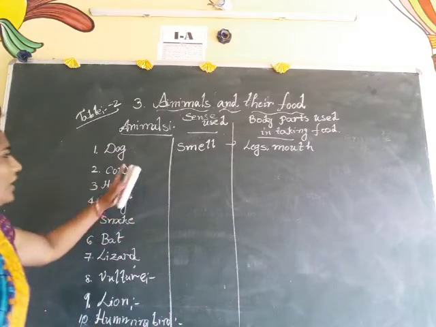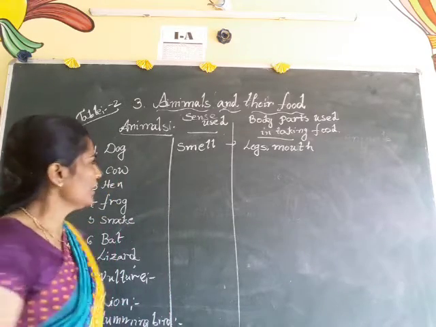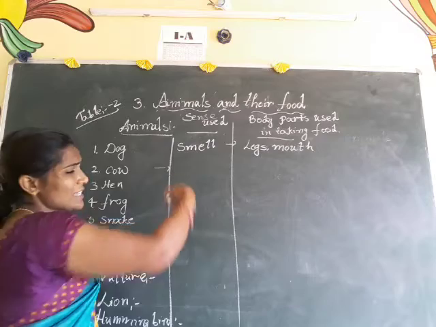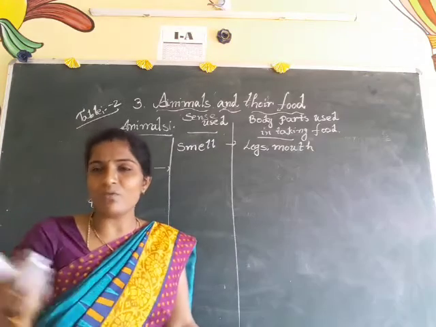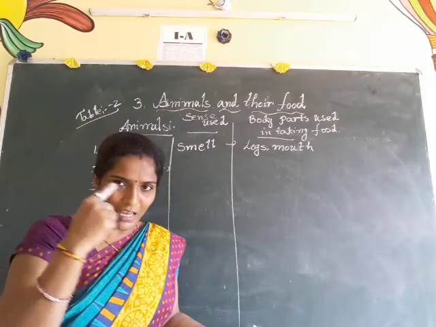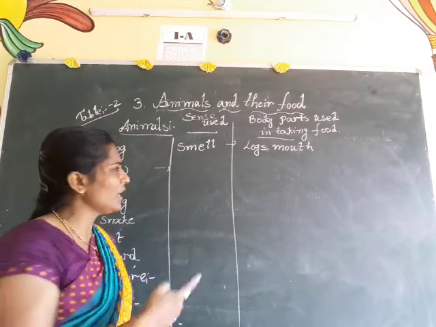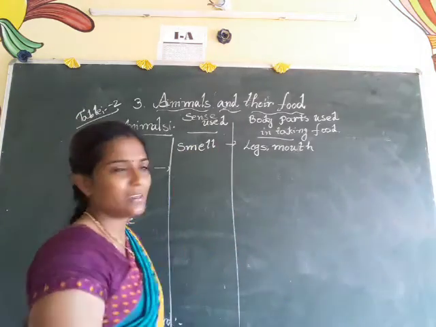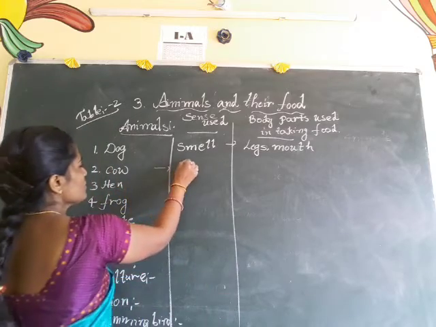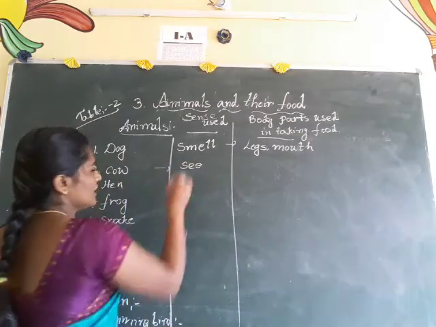Now coming to the cow. How does the cow use its sense? Which sense does it use while finding food? See, with its eyes only. When the cow sees the grass, after that only it will go near the grass. So the cow uses the sense of sight.